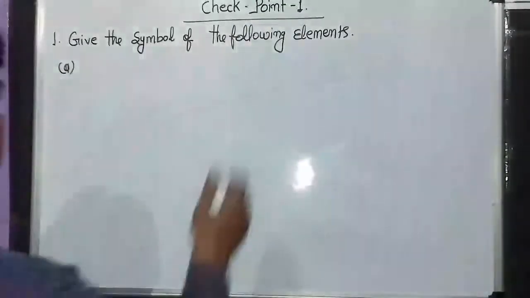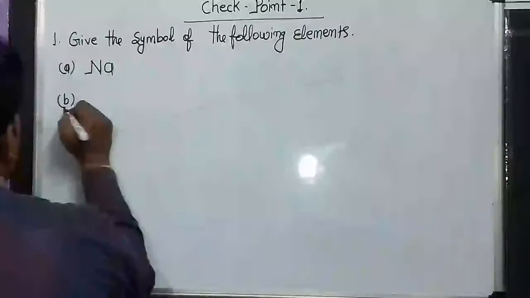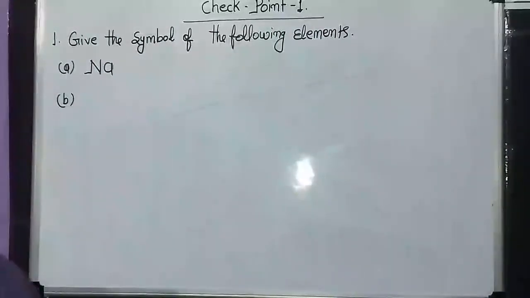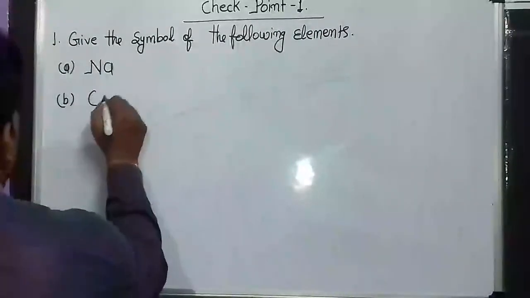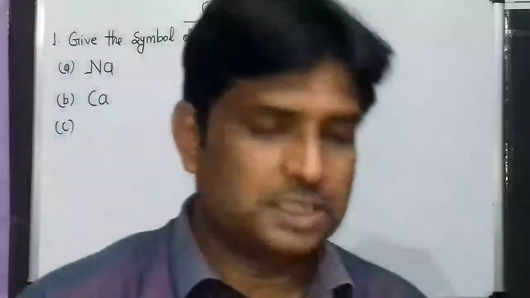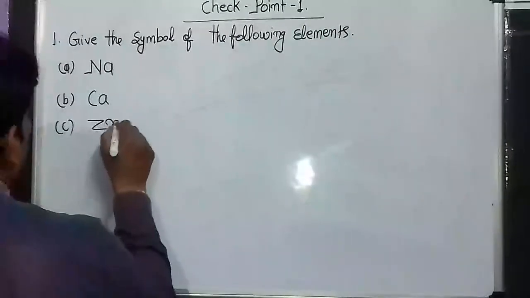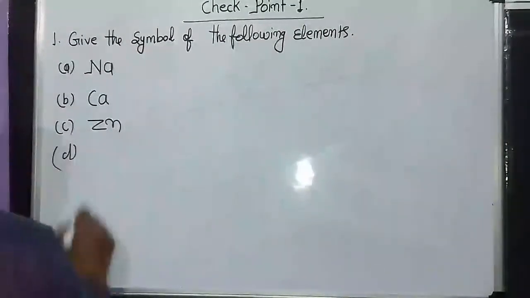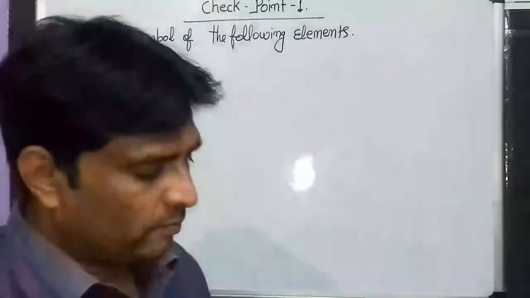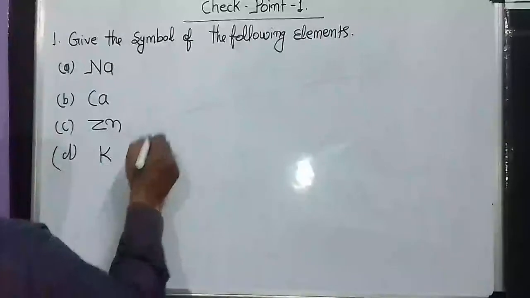First is sodium, Na. B. Calcium, Ca. C. Zinc, Zn. D. Potassium, K.